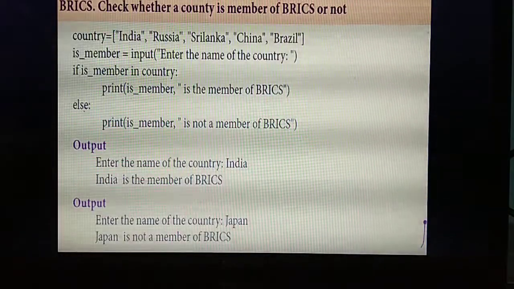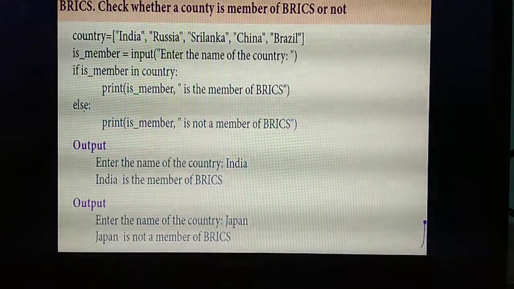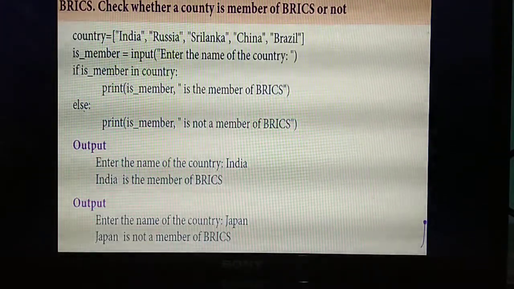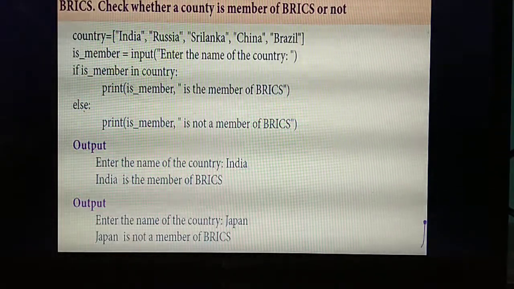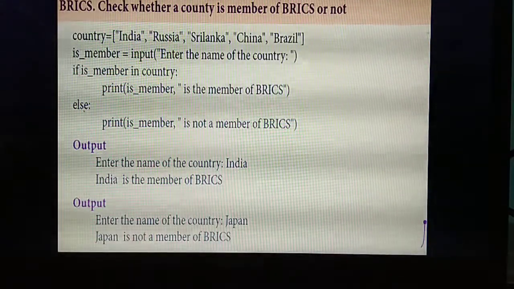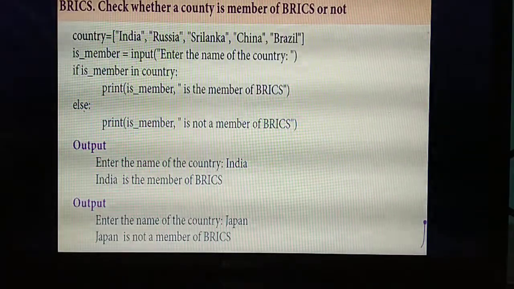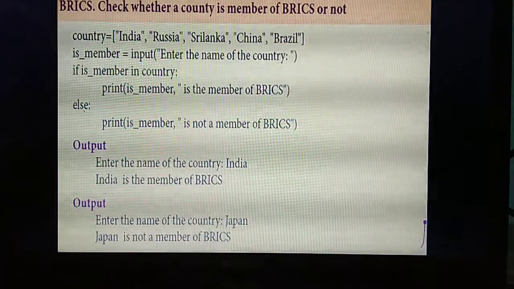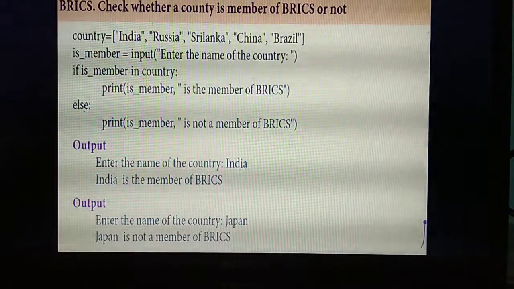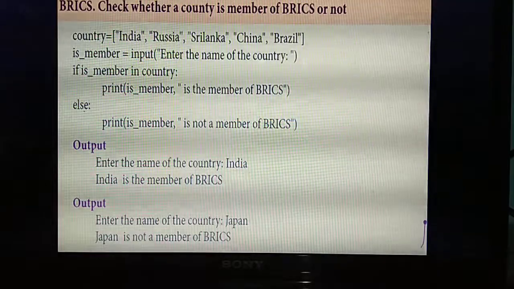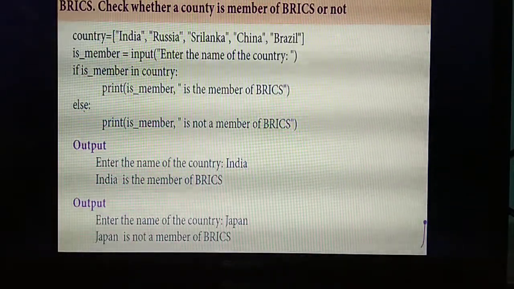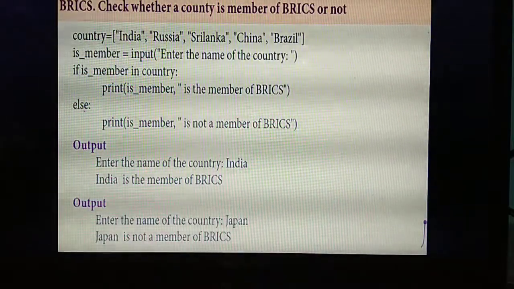Last class we have studied one program in list, isn't it? Today we will study a lot of programs using list, okay? What's the first program? In this program, read the question: write a program to define a list of countries that are a member of BRICS. Check whether the countries are members. Here in a list they have given the names of some countries.